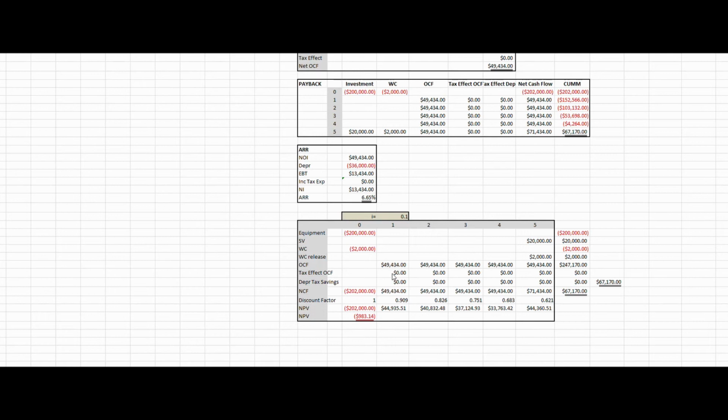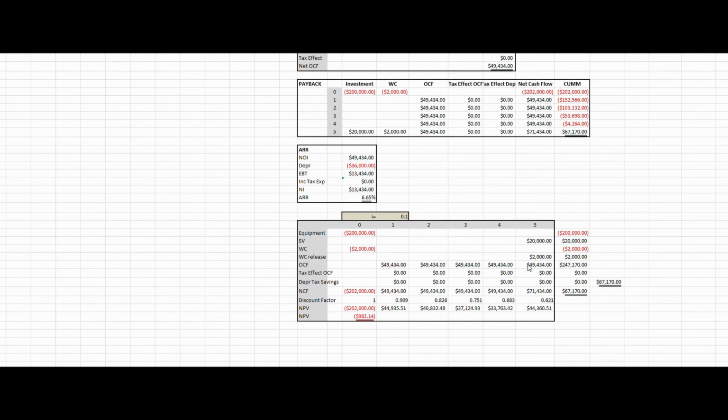There is no tax effect associated with depreciation because our tax rate is equal to 0. There is likewise no tax effect associated with that operating cash flow because our tax rate is equal to 0. So our net cash flow for that year is $49,434. That will be the same for the next 4 years, and then in the 5th year, what's going to happen?